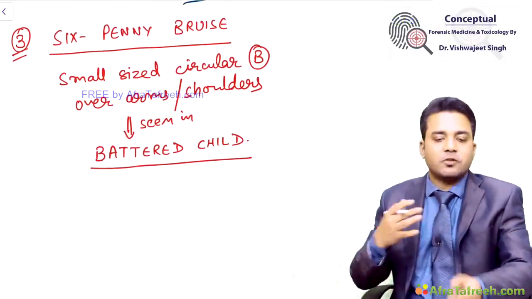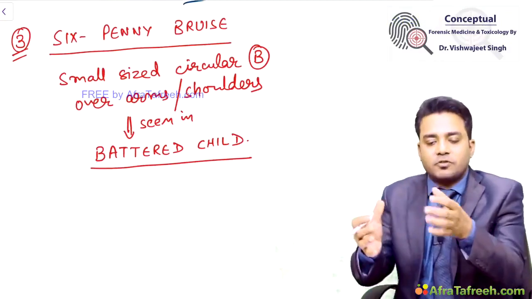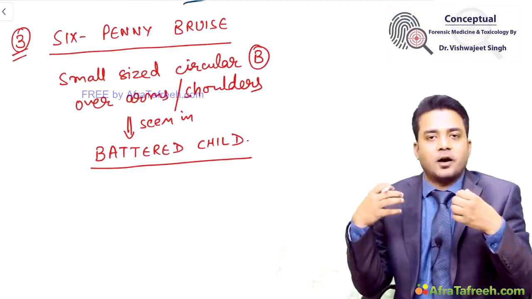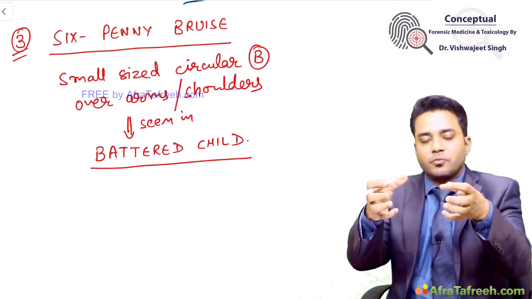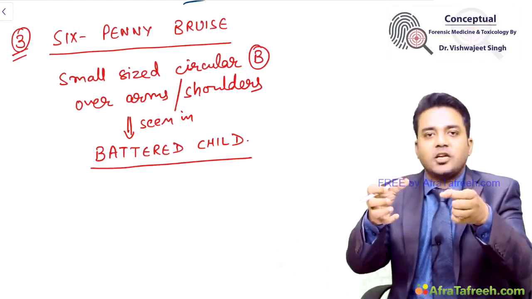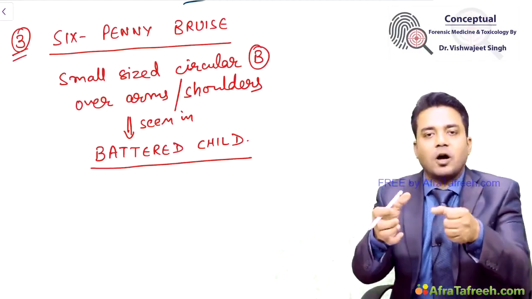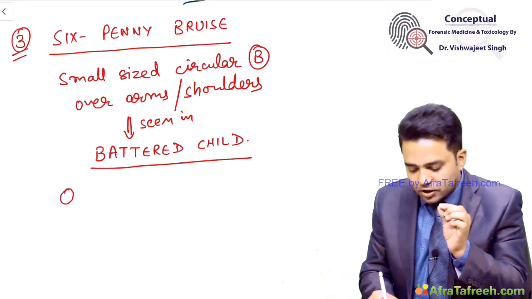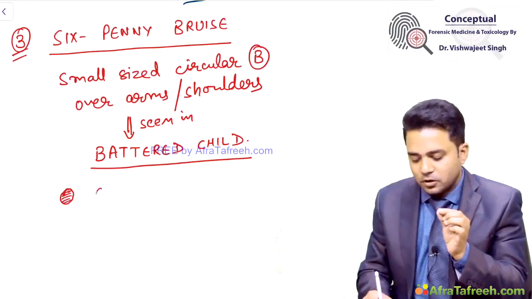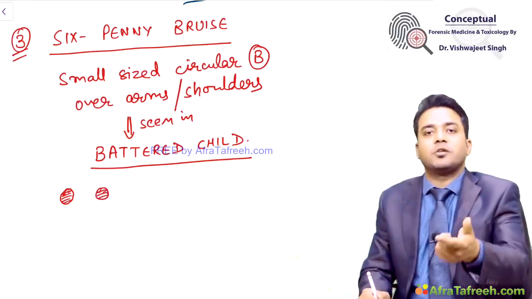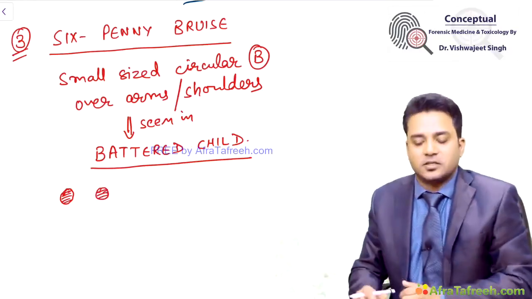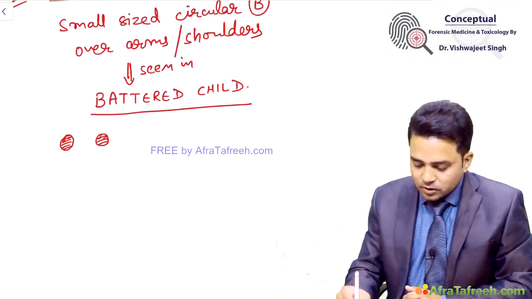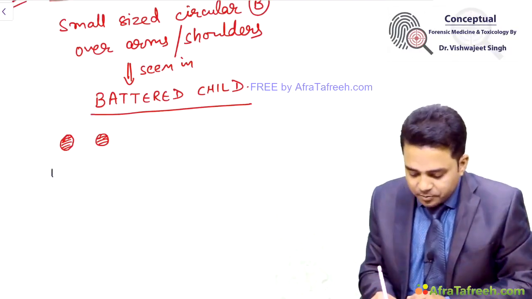Sixpenny bruises are when the parents catch hold of their child over shoulders and arms. They produce bruises due to this tight hold of the arms and shoulders. So small circular shaped bruises will be produced. These are referred to as sixpenny bruises in case of battered child. So let us finish here, battered baby syndrome.